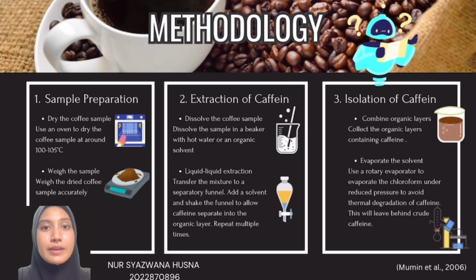The third step is isolation of caffeine. In this step, organic layers containing caffeine will be collected from each extraction. After that, a rotary evaporator is used to evaporate the chloroform under reduced pressure to avoid thermal degradation of caffeine. This will leave behind crude caffeine.